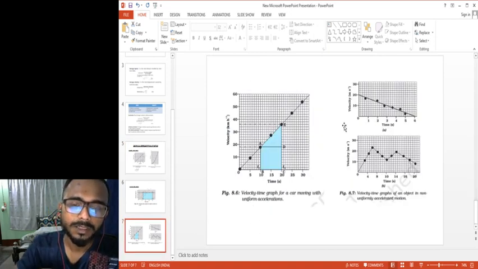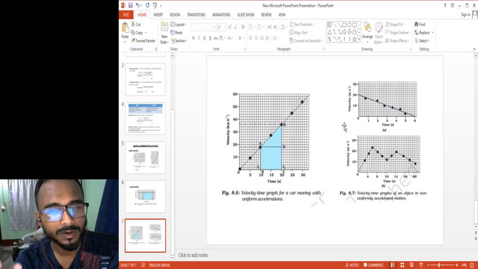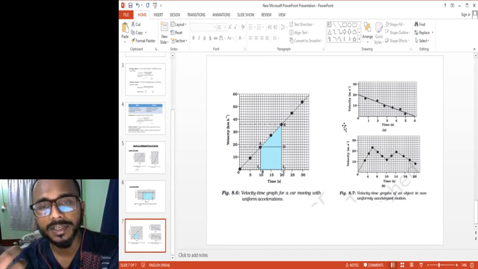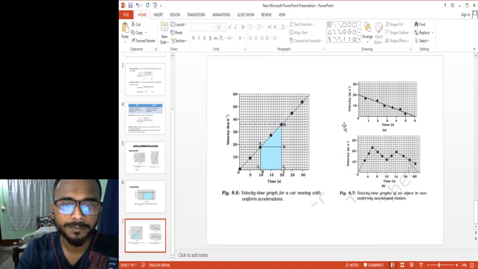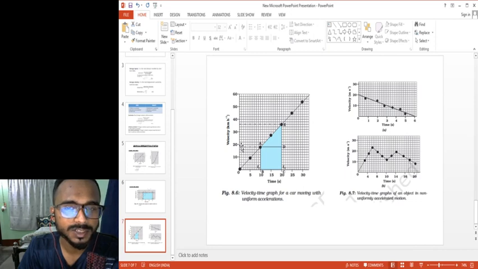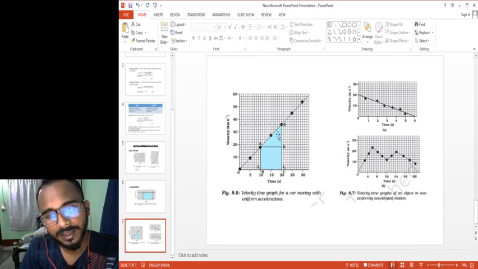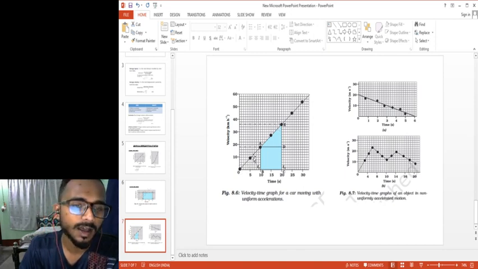It is the velocity-time graph for a car moving with uniform acceleration. Okay, what was acceleration? It was change in velocity with respect to time. That is, how my velocity changed with time. Initially, at time 0, my velocity was 0. But at 5 seconds, my velocity was 10 kilometers per hour. At 10 seconds, my velocity was 20 kilometers per hour, right? So as the time is increasing, my velocity is also increasing in a uniform manner. That is why the graph is a straight line. Okay, we get a straight line along the graph.